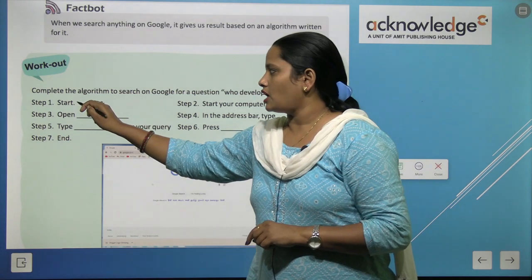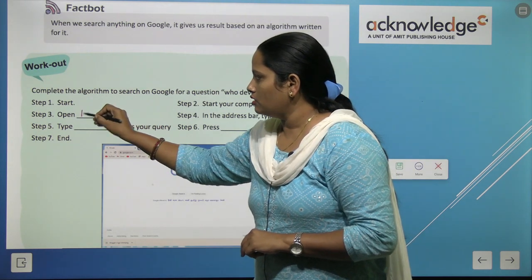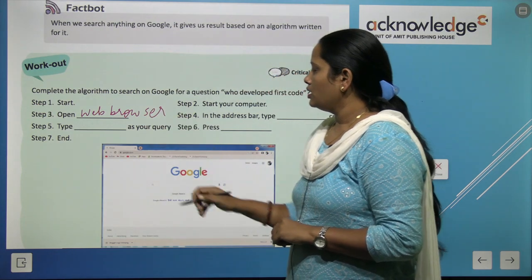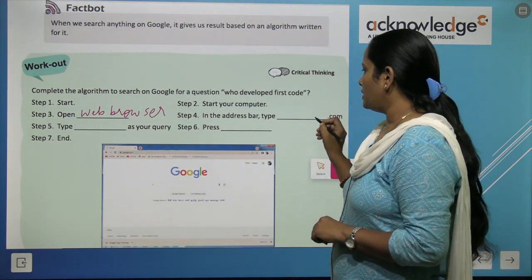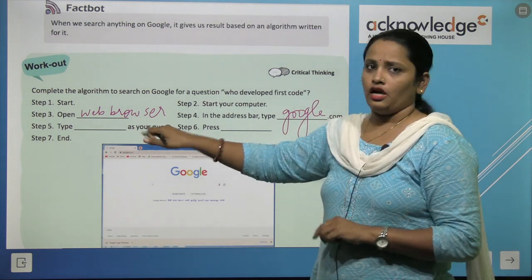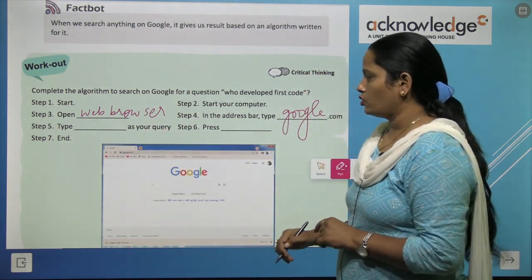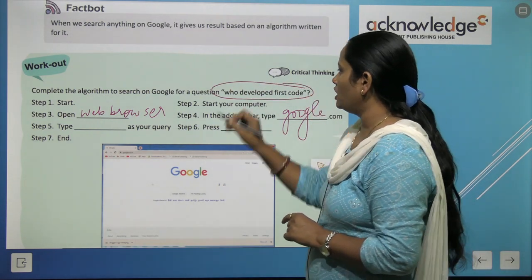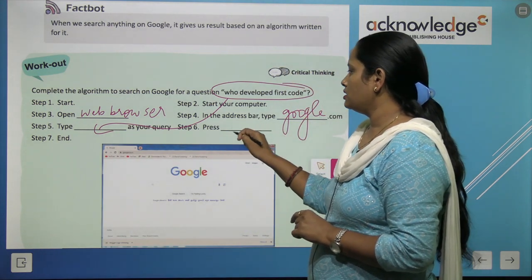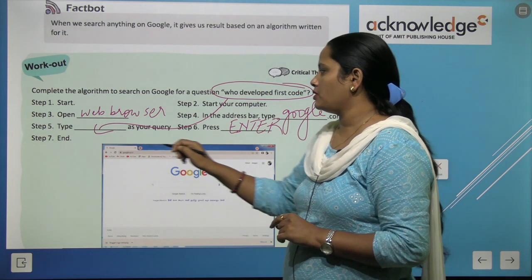The first step is start. Next is start your computer. Third one is open web browser. Next, in the address bar type google.com. So what do we have to type? google.com. After opening the web browser, what do we have to type? google.com, and then type your query. And what is our query? Who developed first code. So this is to be written here, and then press enter key, and the last step is end.